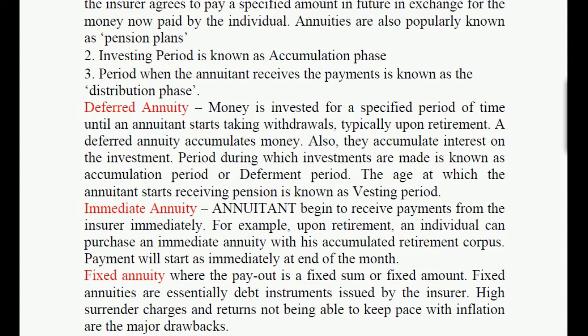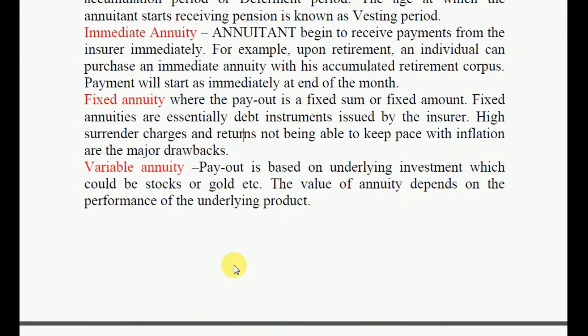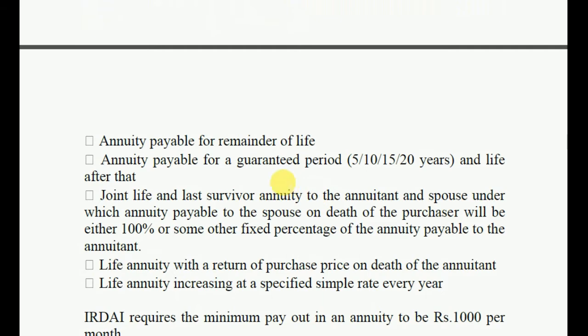Fixed annuity. The payout is a fixed sum or fixed amount. Fixed annuities are essentially debt instruments issued by the insurer. High surrender charges and returns not being able to keep pace with inflation are the major drawbacks. Variable annuity. Payout is based on the underlying investment, which could be stock or gold etc. The value of the annuity depends on the performance of the underlying product.